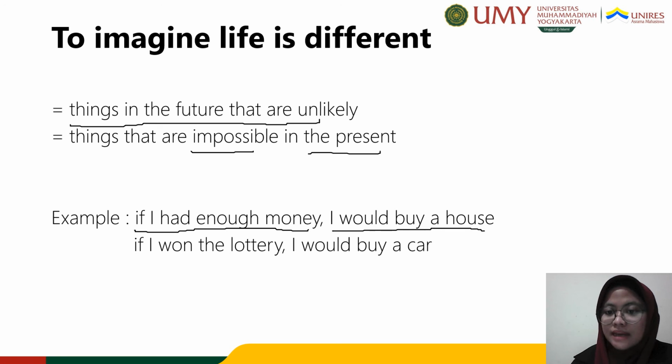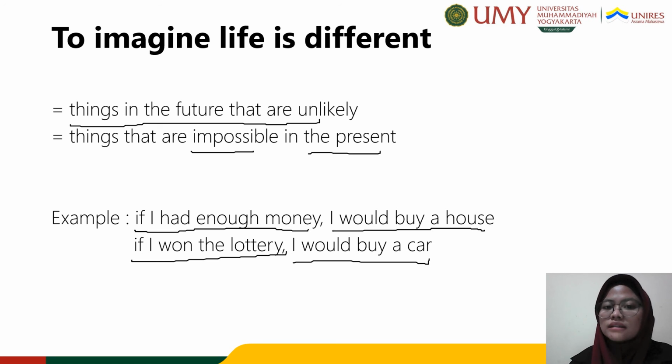I would buy a house. If I had enough money, I would buy a house. And the other example, if I won the lottery, I would buy a car. Now, this is an unlikely event in the future, right? Because it's unlikely I'm going to win the lottery.